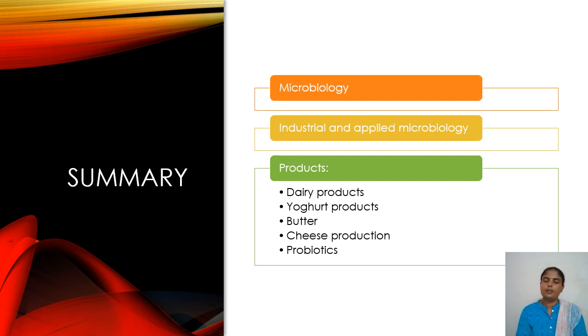Then we have learned about many products produced using microorganisms. The first one we learned about is dairy products, how milk and milk products are preserved using microbial culture. We have also learned about yogurt, which is commercially produced with many flavors and increased probiotic nature and nutrient content. Then we have learned about butter, which is mainly of two types, sweet cream butter and cultured one. Then we have also learned about cheese, how cheese is made from milk.